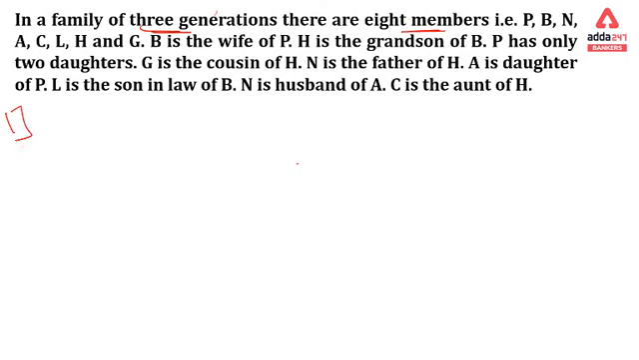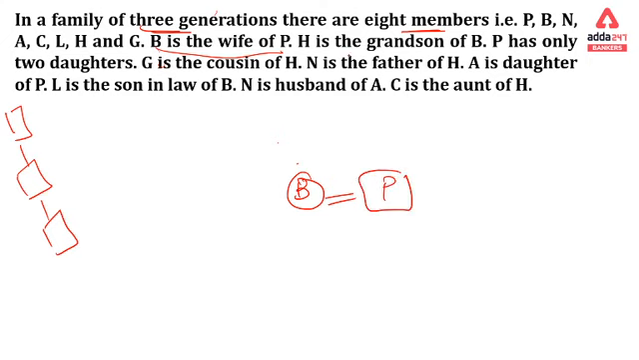It is given that there are 3 generations over here, and next it is saying that B is a wife of P. So we can mention here as B is a wife of P. That means P is a husband of B. H is grandson of B. That means B and P are having a son or daughter, and H is a grandson of B.